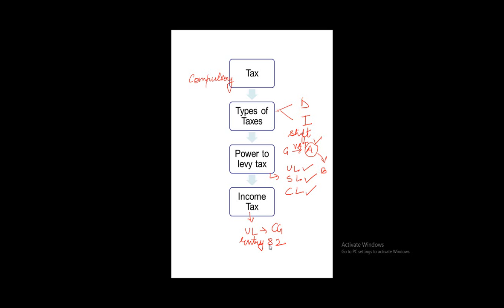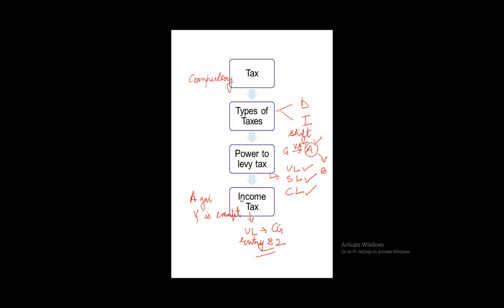Let me make a point here. Once you are through the syllabus, you will note that agricultural income is exempt, and you may believe that the government wants to promote agriculture, so it's not levying income tax on agricultural income. But let me make the point that entry number 82 specifically excludes this power from the central government. This entry states tax on income other than agricultural income. So the central government has no power to levy tax on agricultural income. The power has been given to the state government. However, considering the populist policies of the government, no tax has been levied on agricultural income.